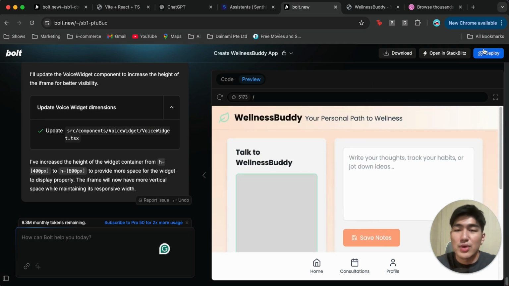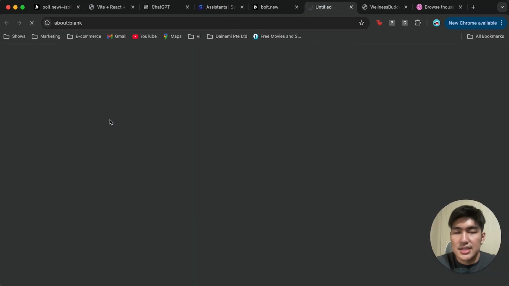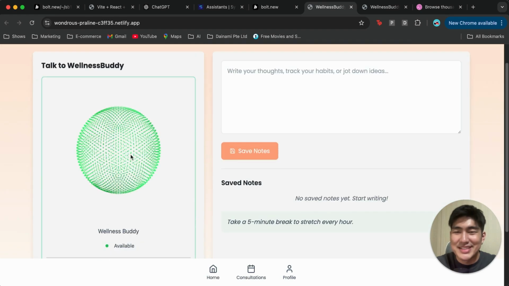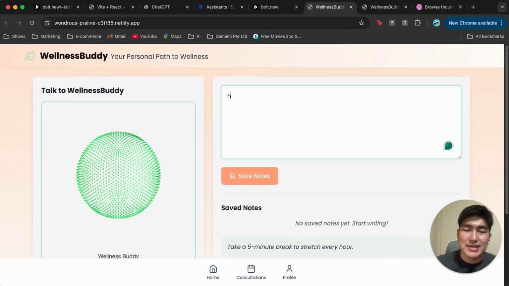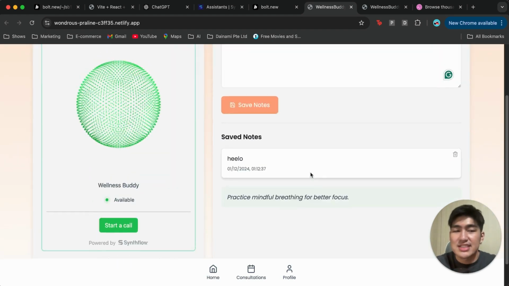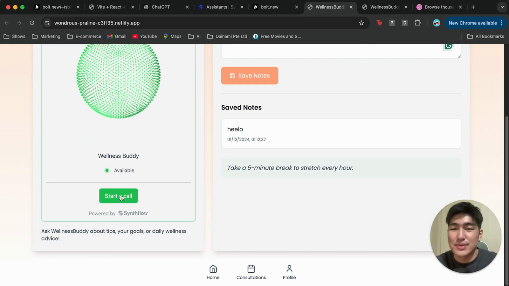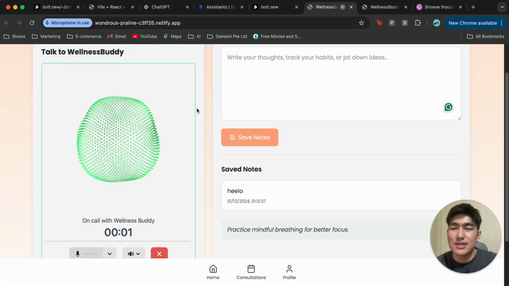Let's click deploy once again and see what happens. All right, let's take a look. Okay, wonderful, now we're able to start a call with the wellness buddy. So this is perfect. We are able to write in our notes. So hello, the note saved successfully, and we do have this application working perfectly for us. So now let's test it out once again to see if we have actually created something similar to what we have before. So I'm going to click start a call, and we're going to click allow.